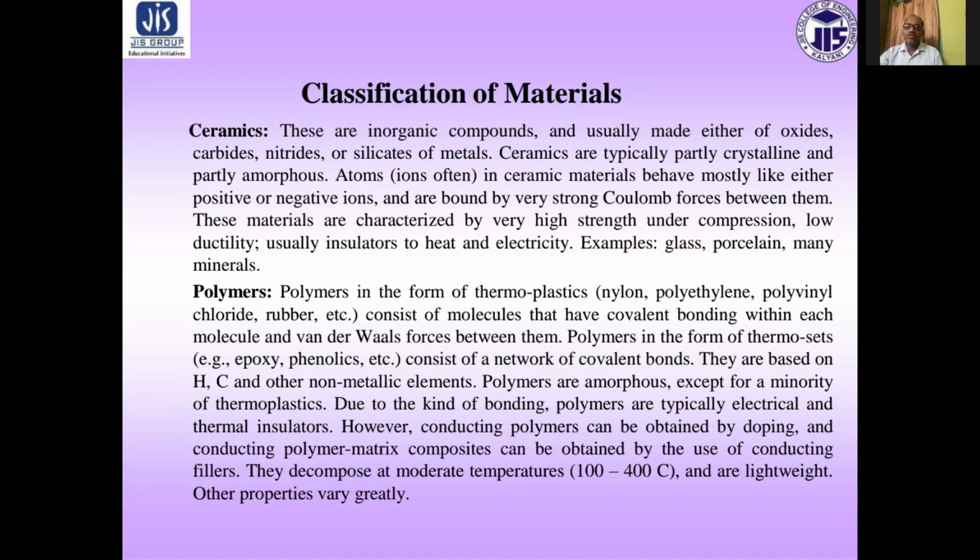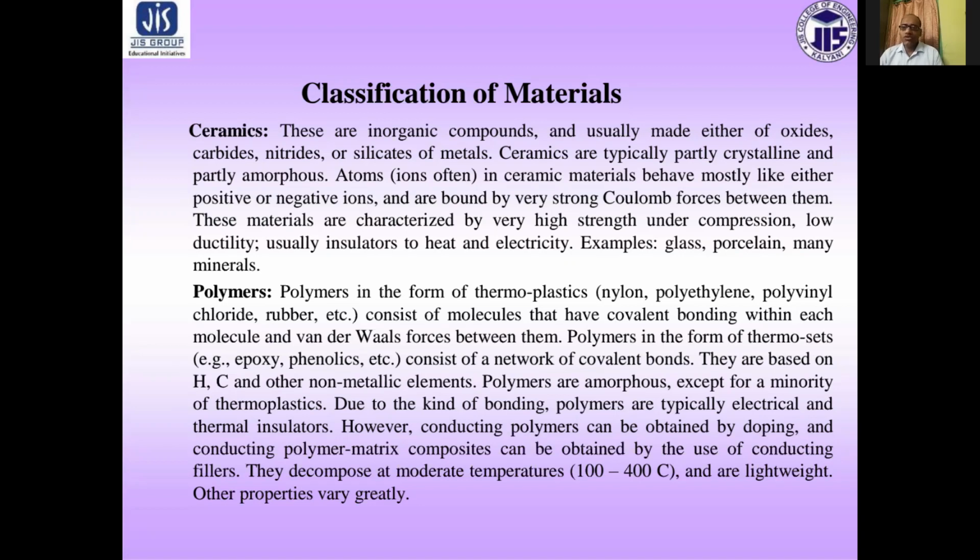Polymers. Polymers in the form of thermoplastics consist of molecules that have covalent bonding within each molecule and van der Waals forces between them. Polymers in the form of thermosets consist of a network of covalent bonds. They are based on hydrogen, carbon, and other non-metallic elements. Polymers are amorphous except for a minority of thermoplastics.